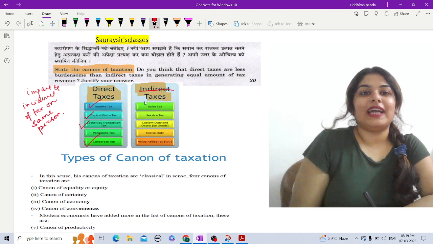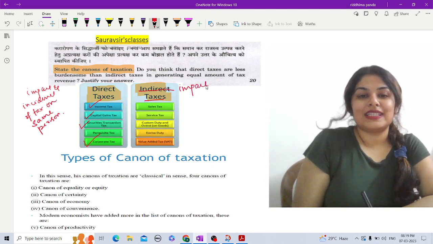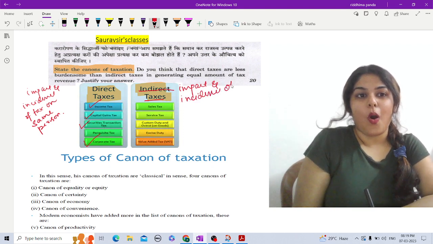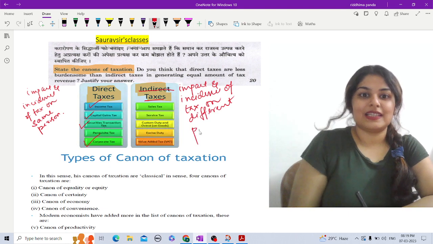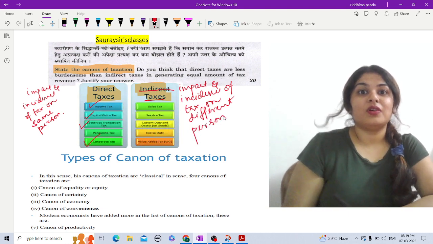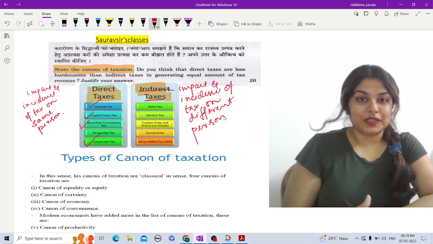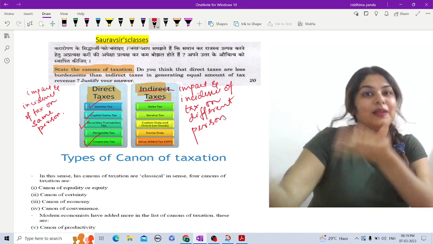Next one is about indirect taxes. In this case, the impact and incidence of tax are on different persons. That means the one who is initially responsible to pay that tax can shift the tax to some other person's shoulder.